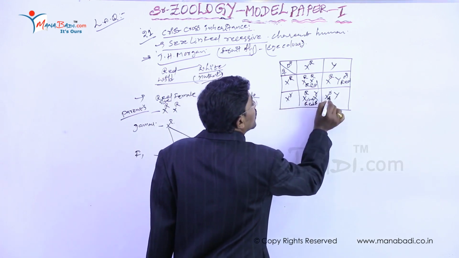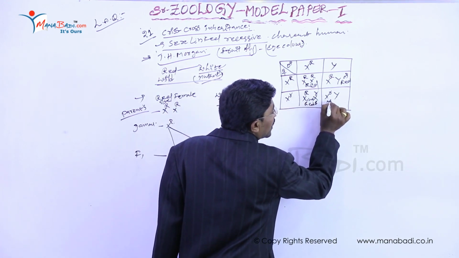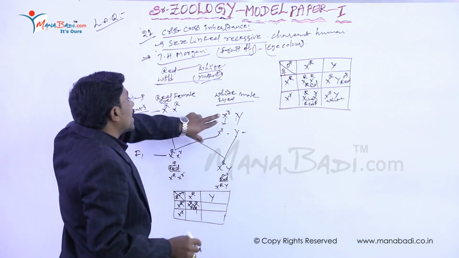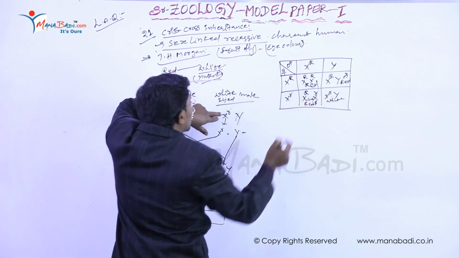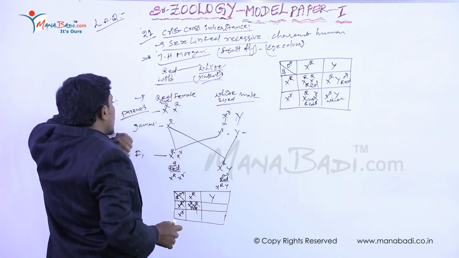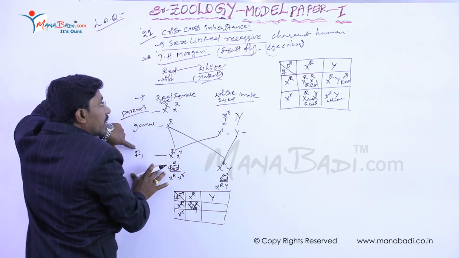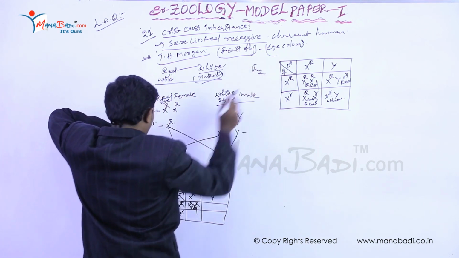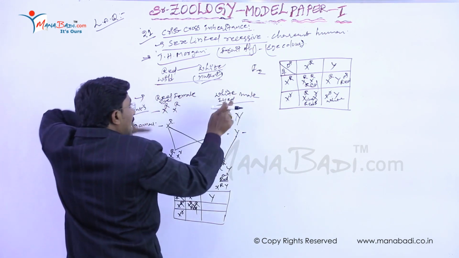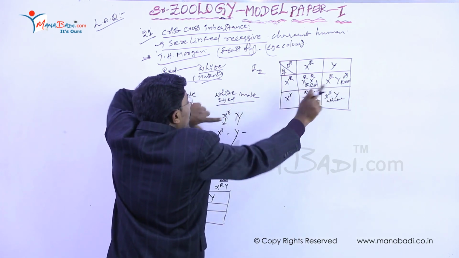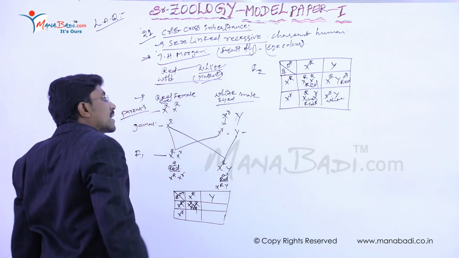So here this white-eyed male, this characteristic comes from his grandfather. So here the parent characters do not appear in the F1 generation, but these characters appear in the F2 generation, right? It is a crisscross inheritance.